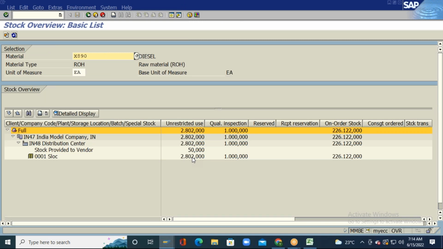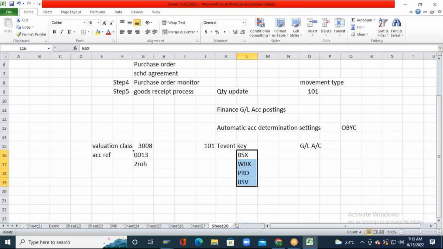Now I received 1000 pieces. So 1000 plus 1802, a stock of 2802 got updated over here under the MMBE transaction code, which is nothing but a stock overview screen, which is nothing but a quantity update, right? So the quantity got updated in the inventory management module when you do a goods receipt against a purchase order.